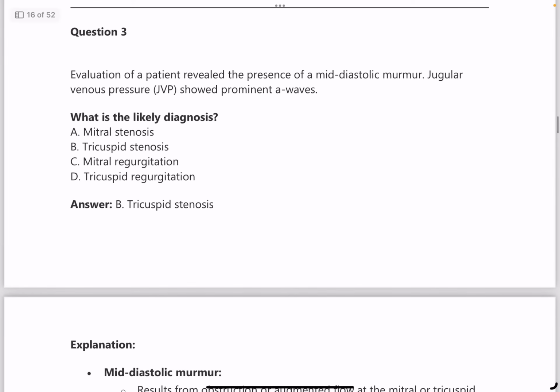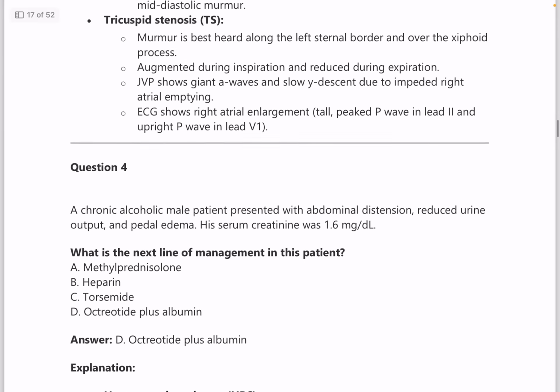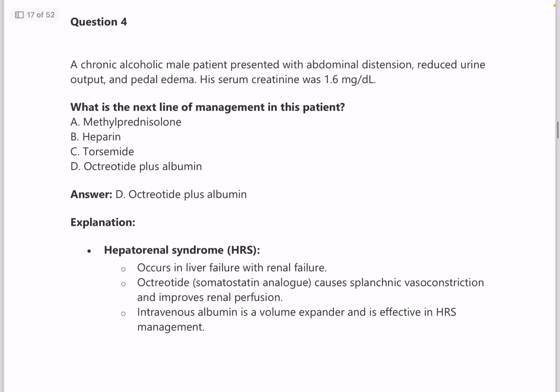Next question. Evaluation of a patient revealed the presence of a mid-diastolic murmur. JVP showed prominent A wave. So it is seen in tricuspid stenosis. JVP again very important, and murmurs also very important. Repeated questions. And next, question number 4.